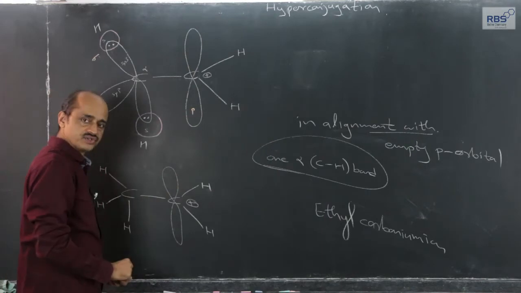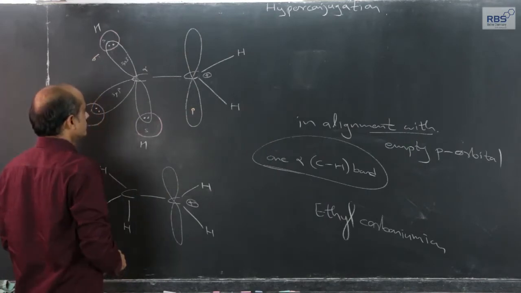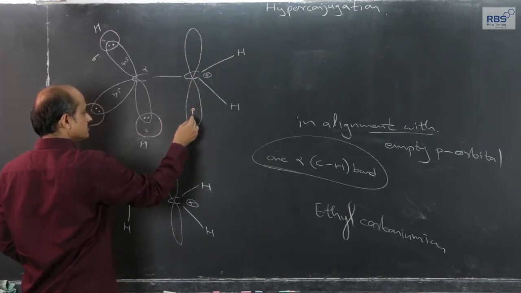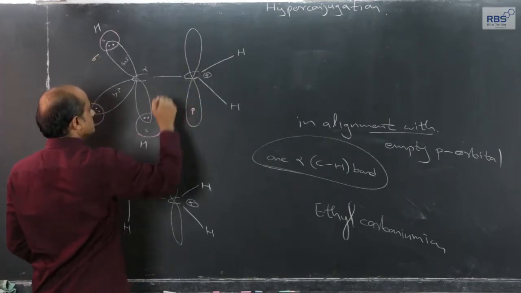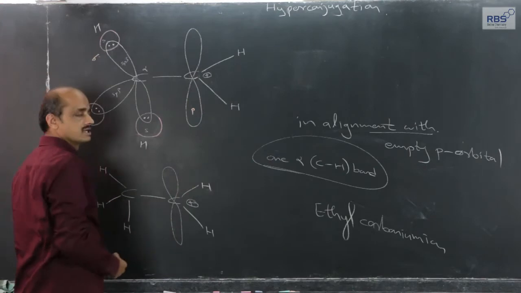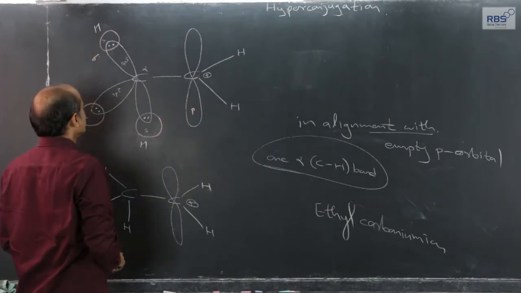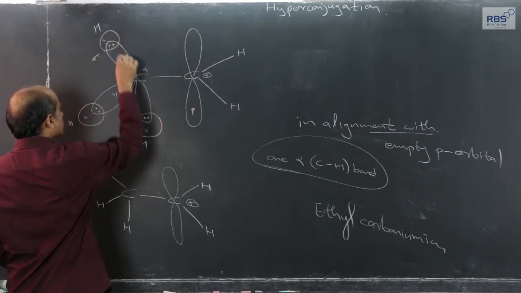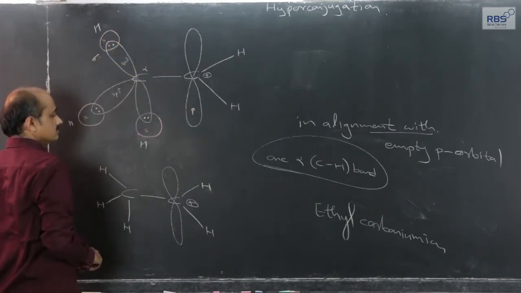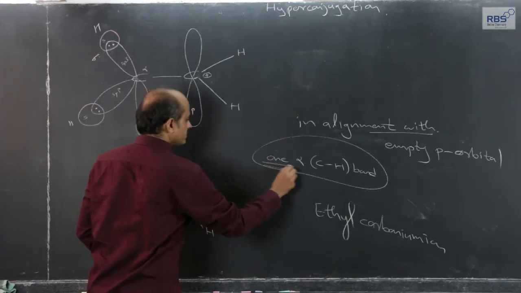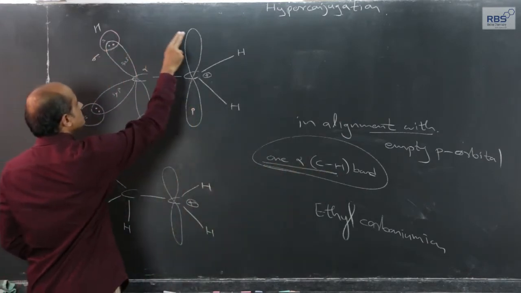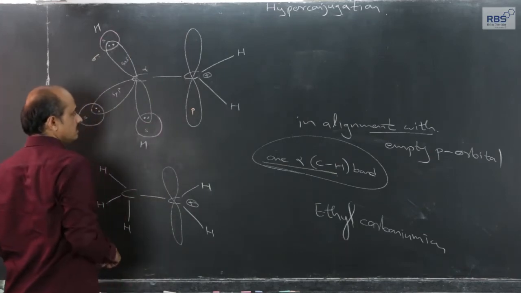This carbon is electron deficient, and this positively charged carbon which has an empty orbital will try to capture the lost electron density. So, the electron pair shared between hydrogen and carbon, the alpha CH bond, has a tendency to get shared with this empty p orbital.